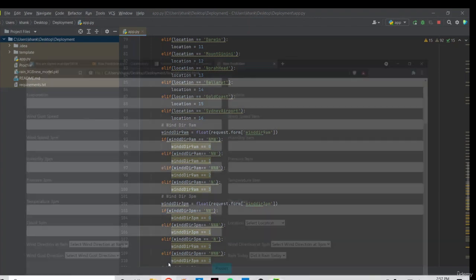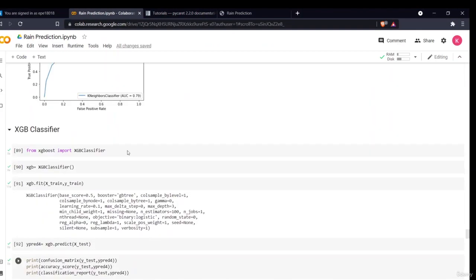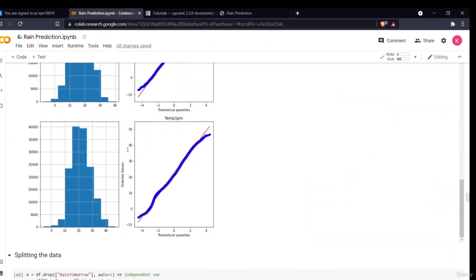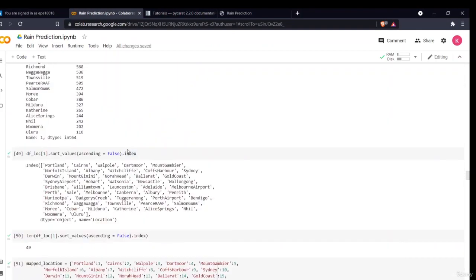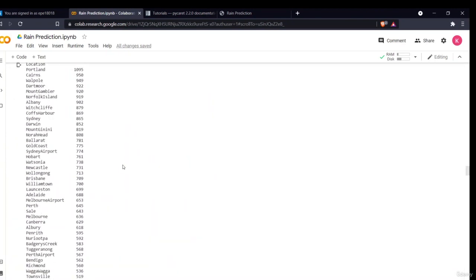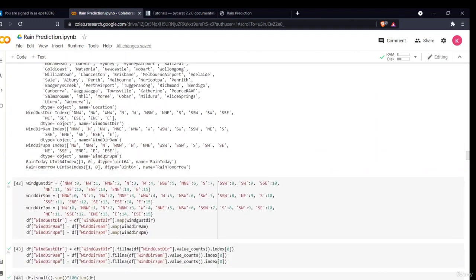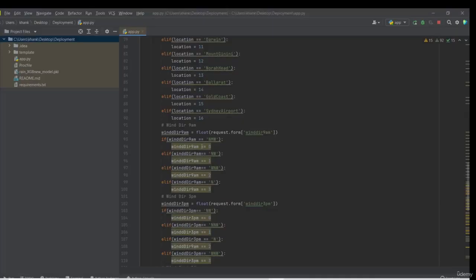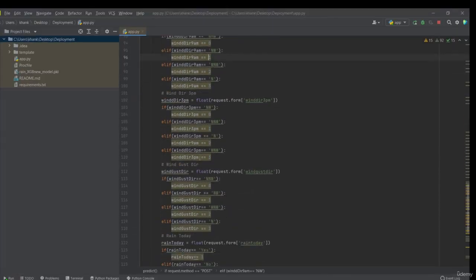As you can see, in my machine learning model, I have used NW for 1, NNW for 0. As you can see, Mortland for 1, Cairns for 2, Walpole for 3. And in that direction also you can see NNW 0, NW 1, WNW 2. The same thing I have done here also. So I have done all for that.